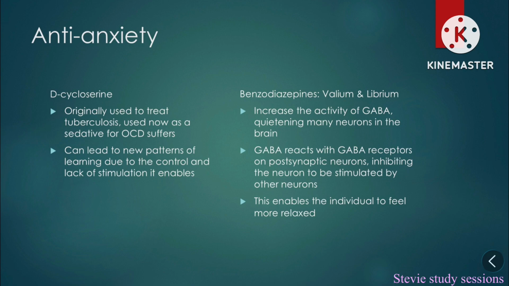Benzodiazepines, for example, Valium and Librium, increase the activity of GABA, quieting many neurons in the brain. GABA reacts with GABA receptors on the postsynaptic neuron, inhibiting neurons from being stimulated by other neurons. This enables the individual to feel more relaxed.